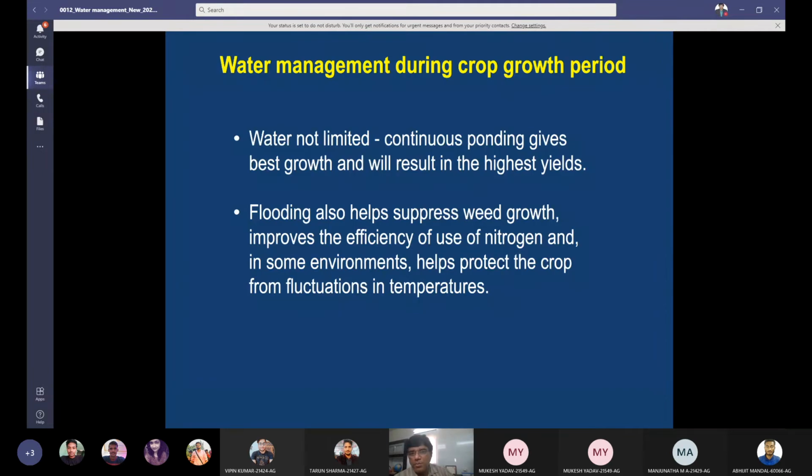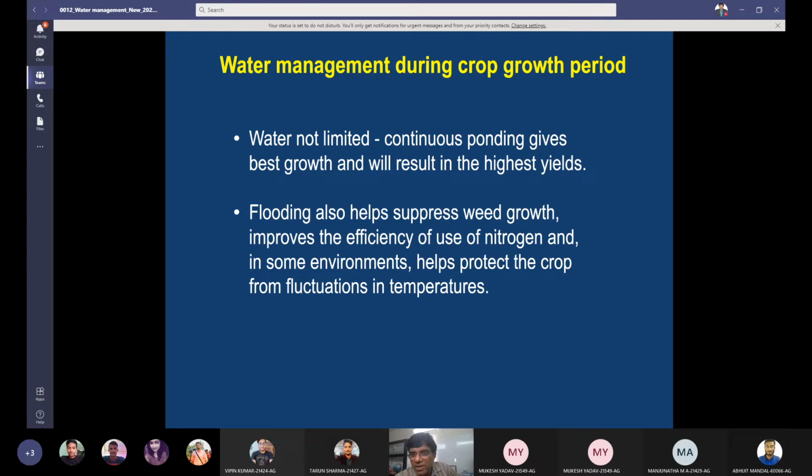Water management during crop growth period. You have transplanted, you have sown the crop. How to go for management? Suppose water is not limited. I have enough water. I have free electricity. I need not spend any money on the water. Then continuous ponding gives you best growth and will result in the highest yields. So sometimes in interviews, students get confused how to answer it. So this is the answer, that water is not limited. If you have enough water, continuous ponding gives best growth and will result in the highest yield.